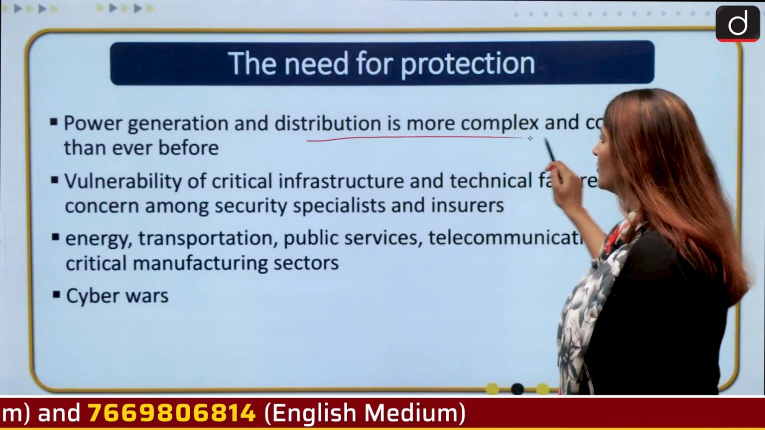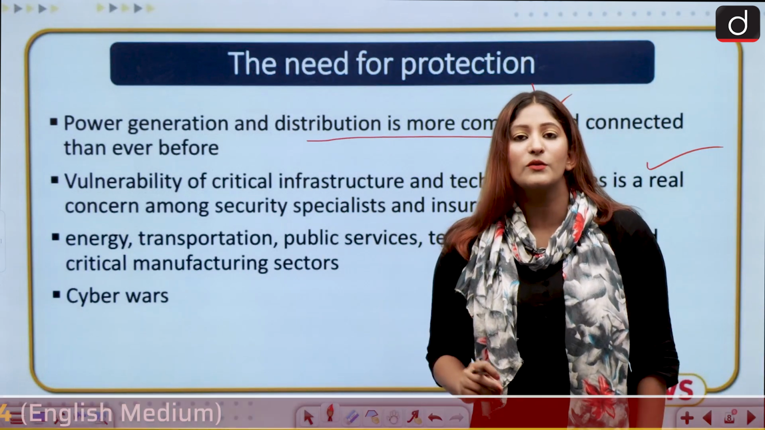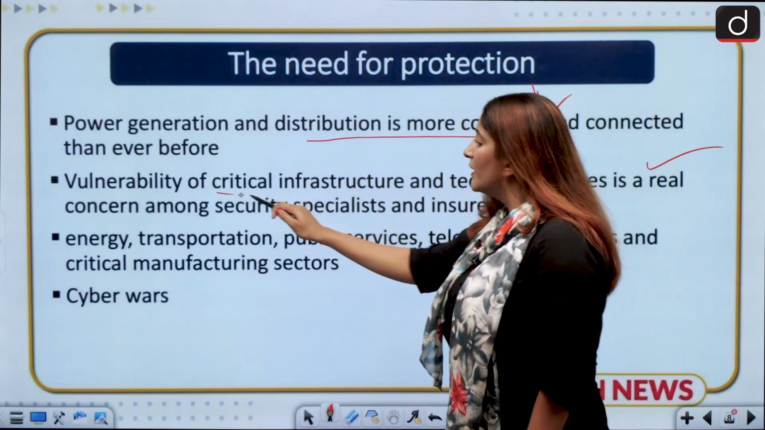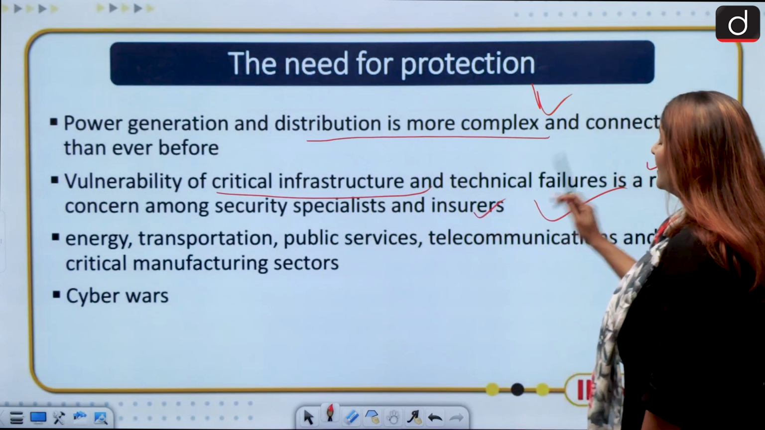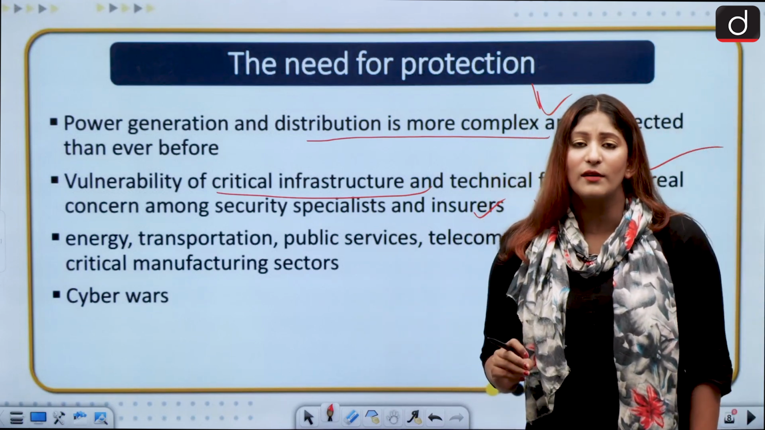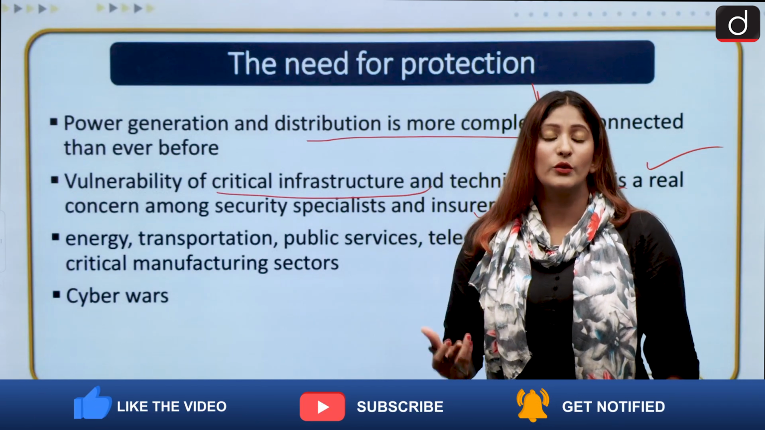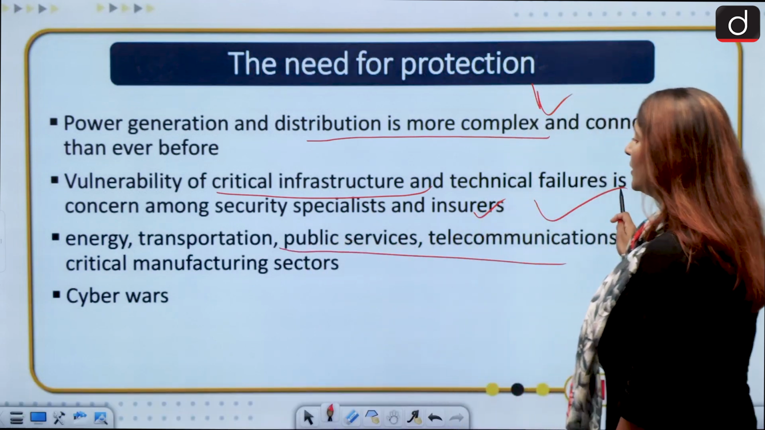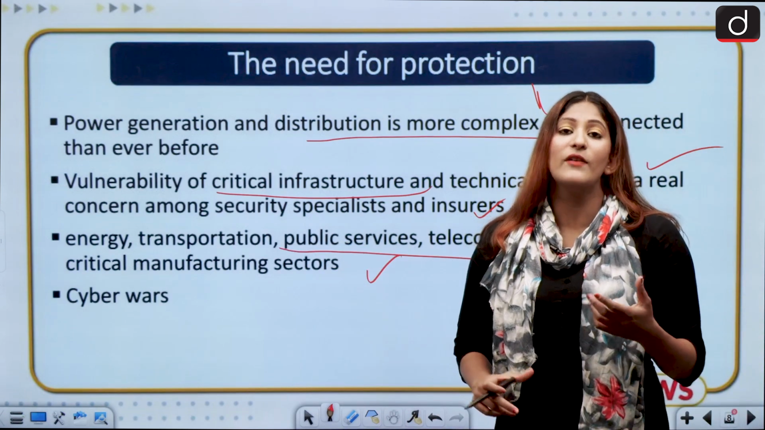First, power generation and distribution is becoming more complex and connected than ever before, especially for India, which wants to ensure that rural areas are also connected with respect to power generation. Vulnerability of critical infrastructure and technical failures is a real concern among security specialists and insurers, specifically in the current volatile world, when we see cyber wars are becoming a new tool for weaponizing the countries. Energy, transportation, public service, telecommunication, and critical manufacturing sectors are the main targets of hacktivists.